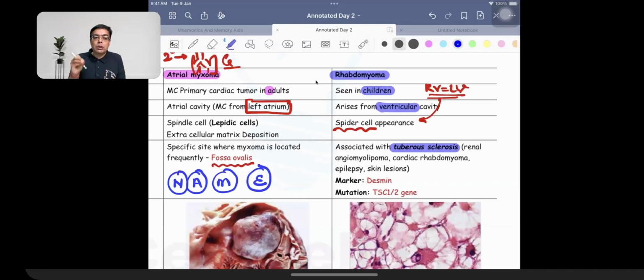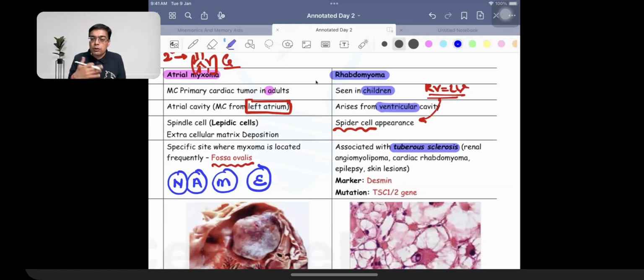Whenever we're going to be talking about the presence of myxoma, it is arising on the atrium, especially the left atrium. Myxoma is going to be having a specific location that is fossa ovalis. Myxoma is associated with a syndrome that is given the name of Name syndrome. Rhabdomyoma is a tumor of children. It's a cardiac tumor of